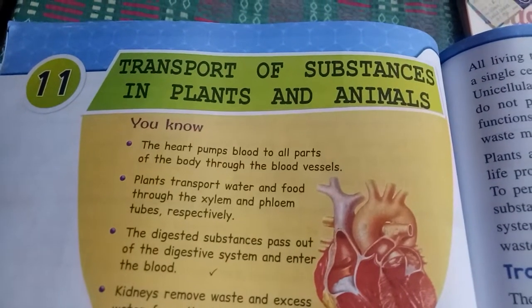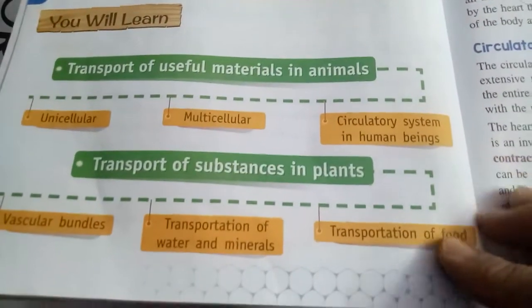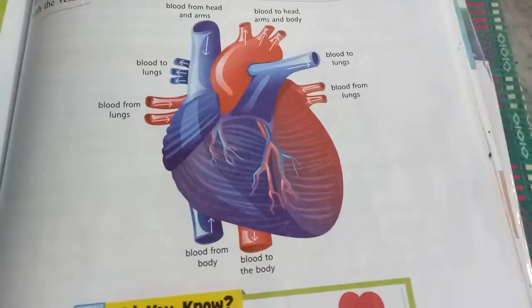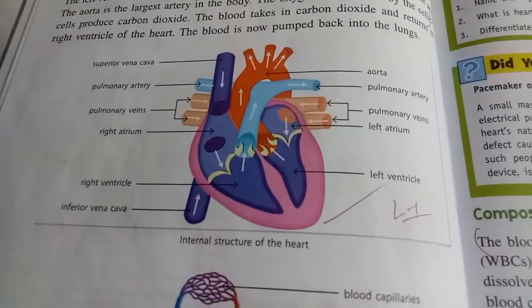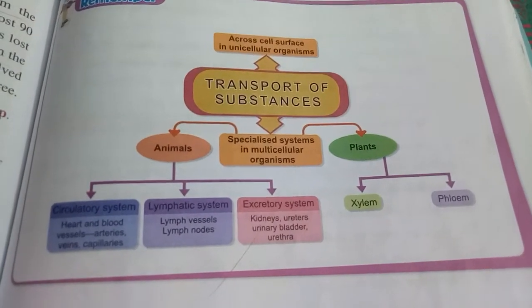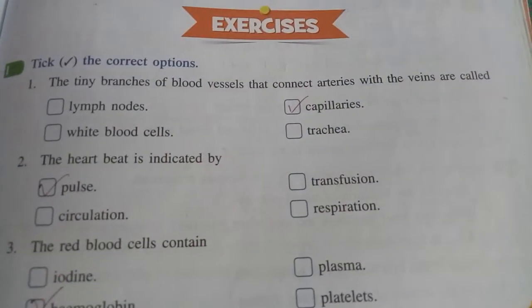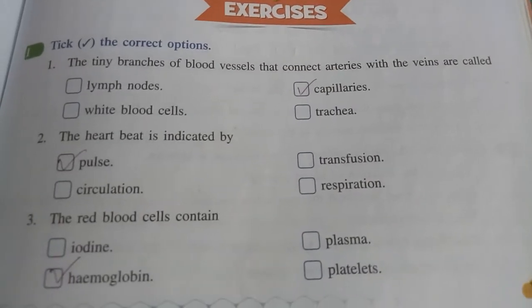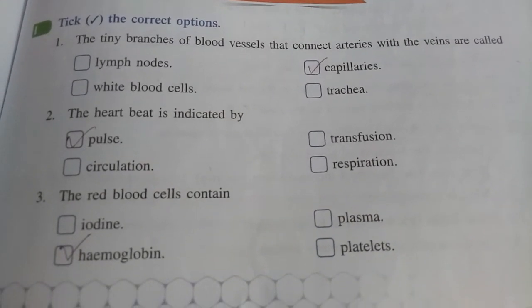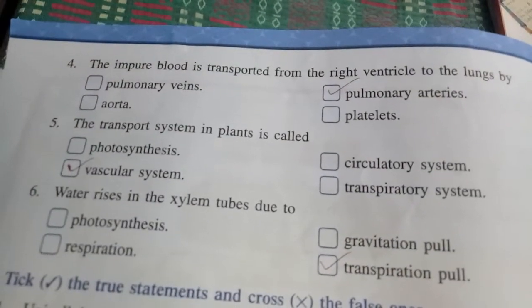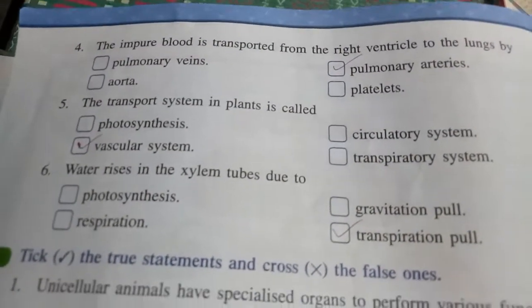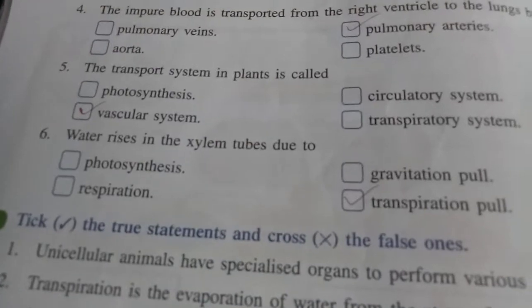Chapter 11 Transport of Substances in Plants and Animals. The tiny branches of blood vessels are called capillaries. The heartbeat, the pulse. Red blood cells contain hemoglobin. Oxygenated blood is transported, right ventricle, pulmonary artery, transport of blood in the vascular system.